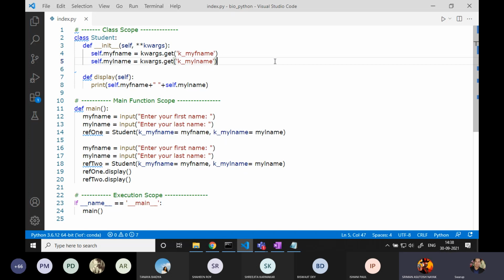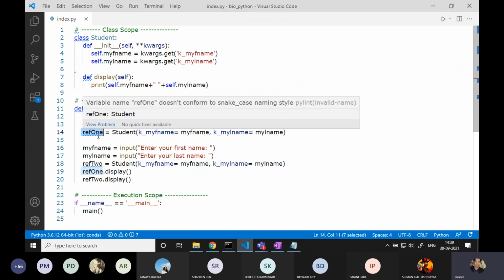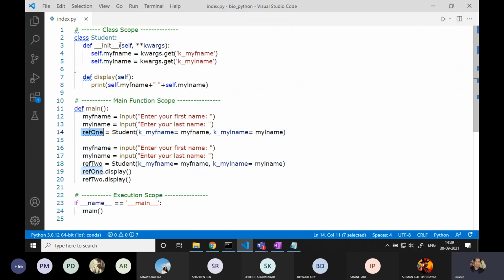Now self is keeping the address of ref1's reference. When you are giving a call to this line, or when you are creating this reference, the address which ref1 is holding got referred over here.